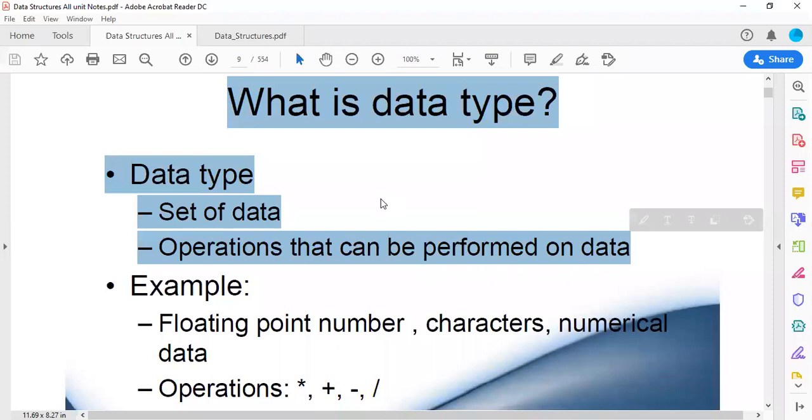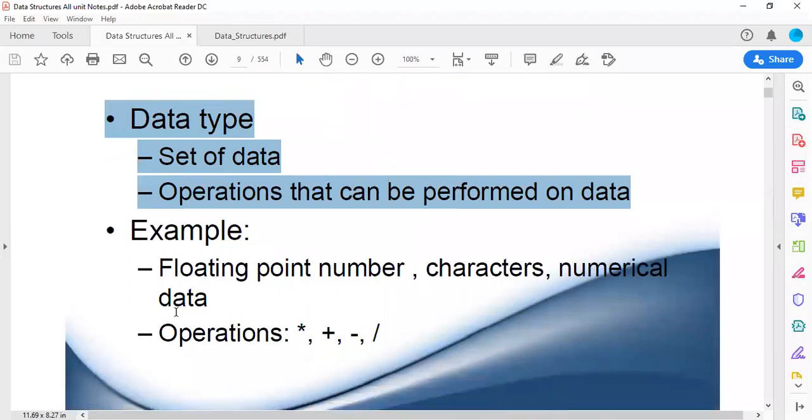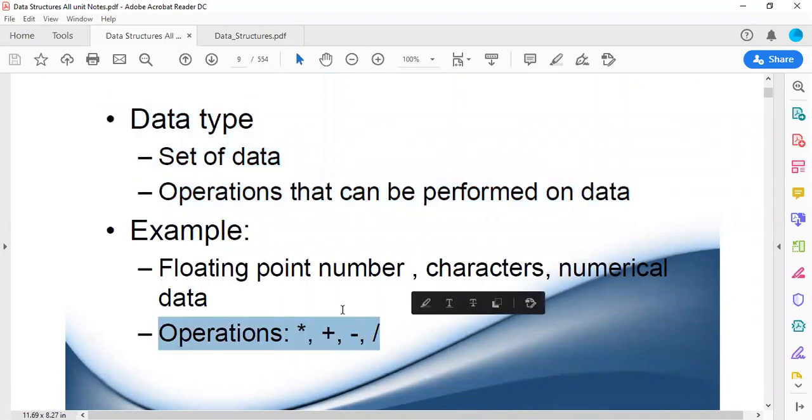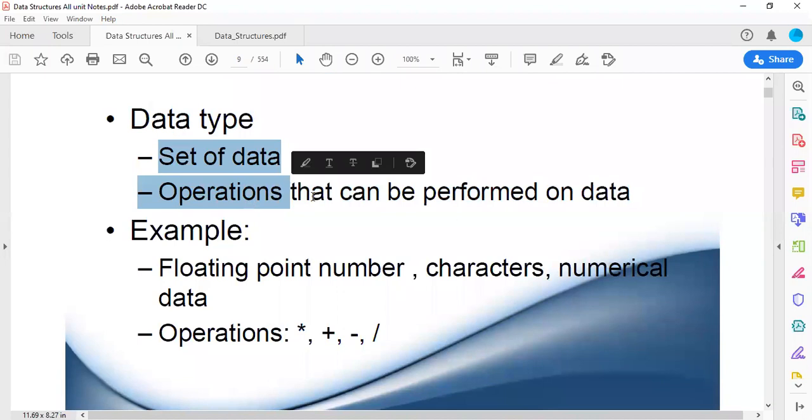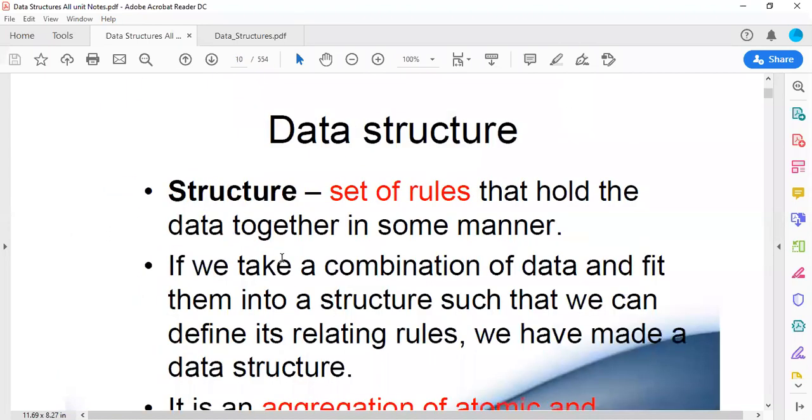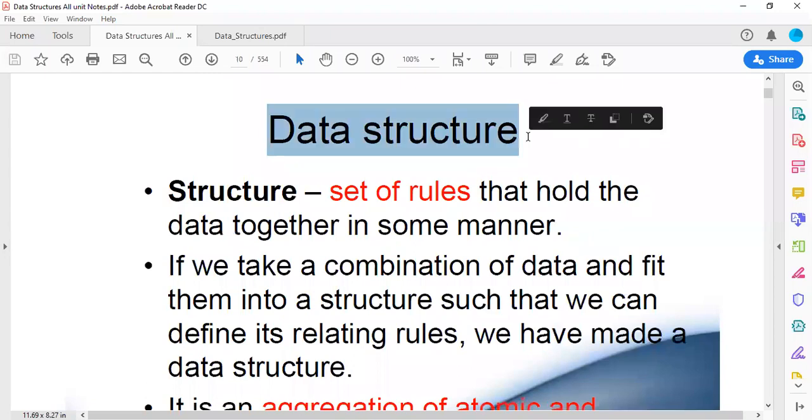Examples: floating point numbers, characters, numerical data, and operations that can be performed on your data types. That can be your addition, subtraction, multiplication, and division. So data types can consist of a set of data. Operations that can be performed on data are known as data types normally. Then we have data structures.